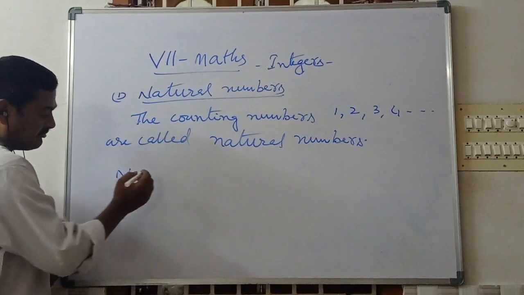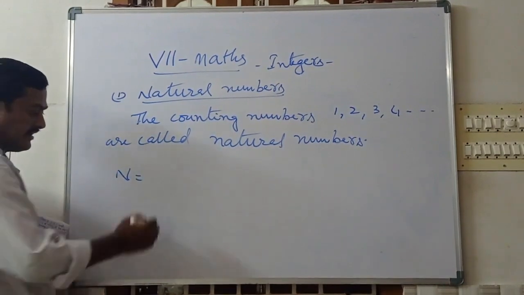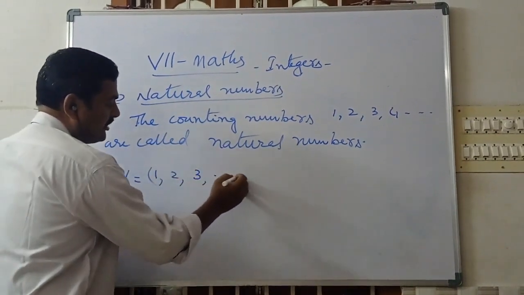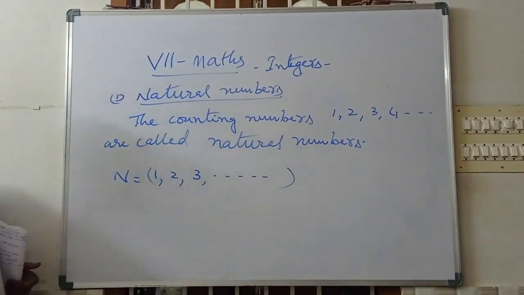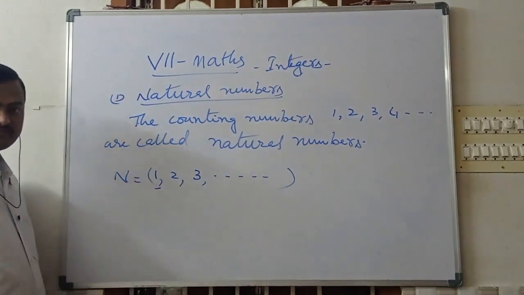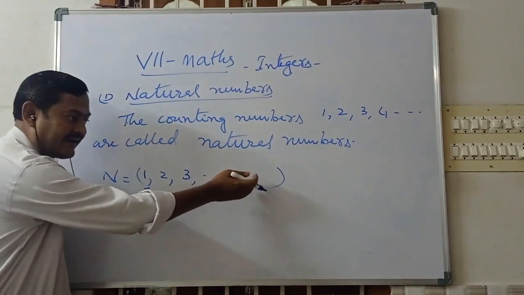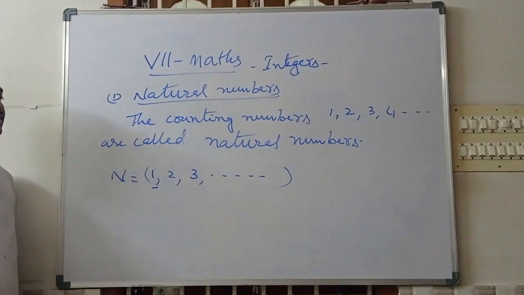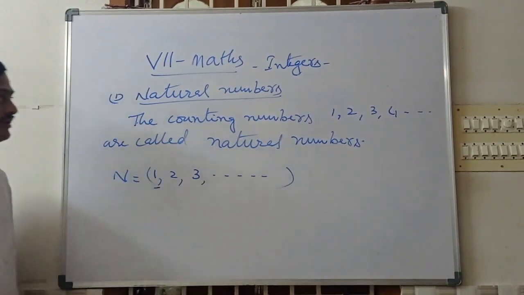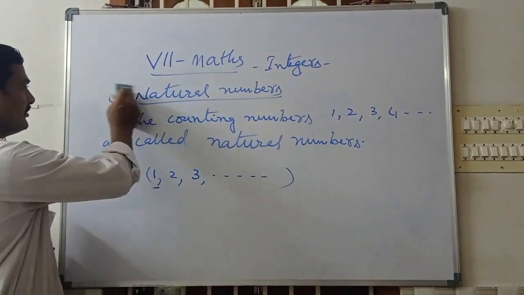Now natural numbers are indicated by the capital letter N. N equals 1, 2, 3, 4 and so on. What is the smallest natural number here? 1. And the greatest natural number we cannot say. Nobody can say the greatest natural number. This is the explanation about natural numbers.